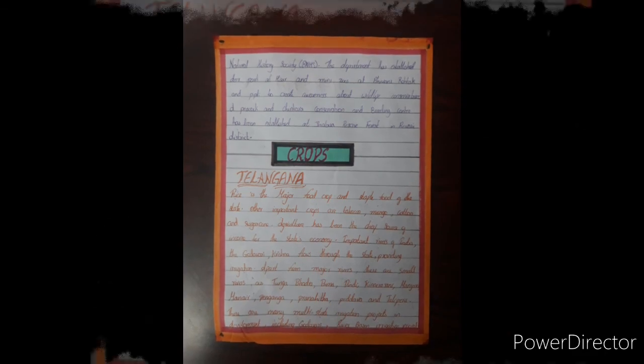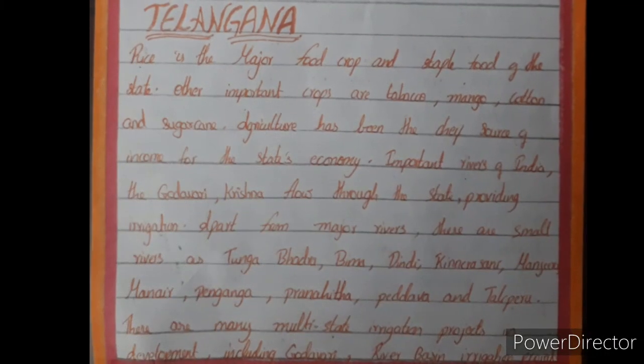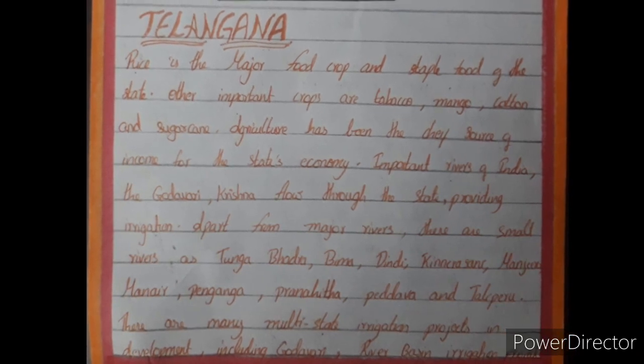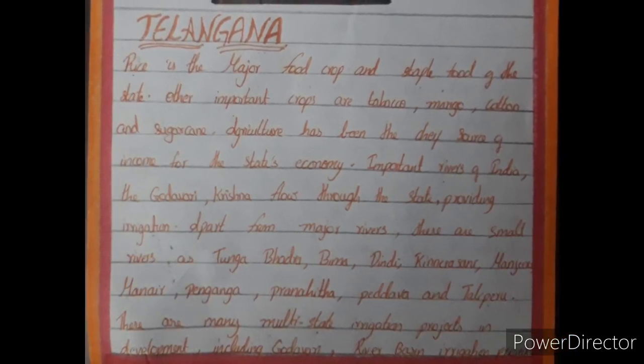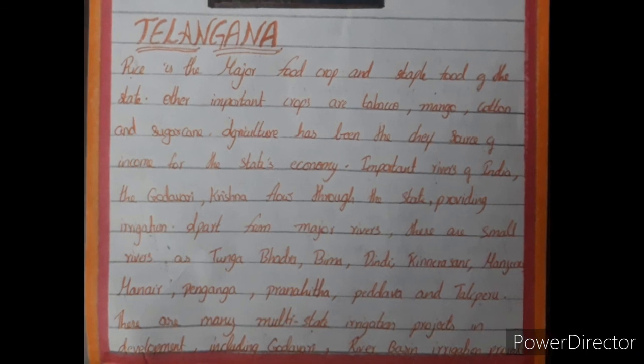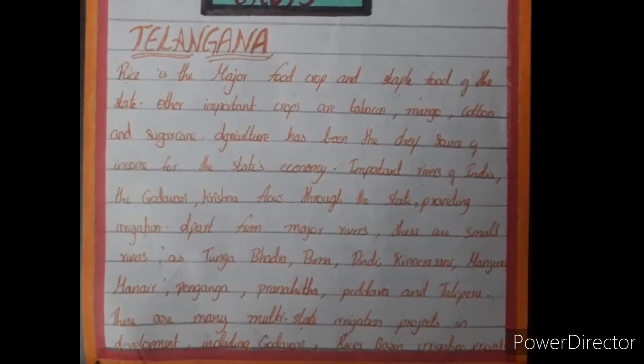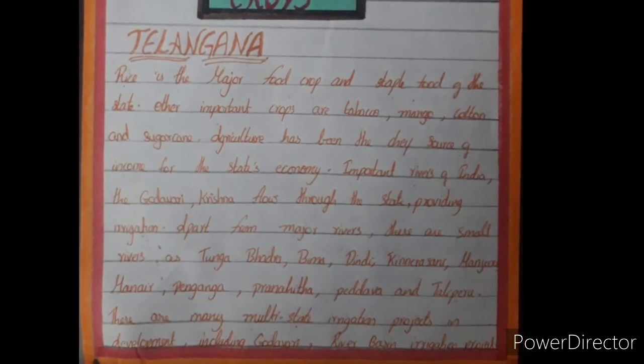Now let's see the crops of Telangana. Rice is a major food crop and the staple food of the state. Other important crops are tobacco, mango, cotton and sugarcane. Agriculture has been the chief source of income for the state's economy. Important rivers of India, the Godavari and the Krishna, flow through the state providing irrigation.